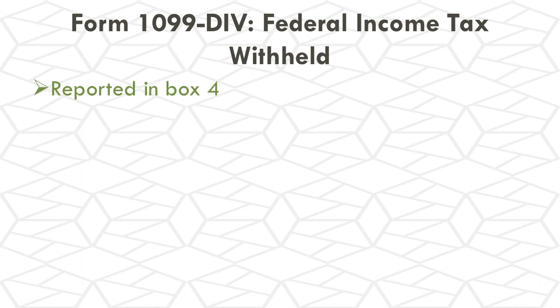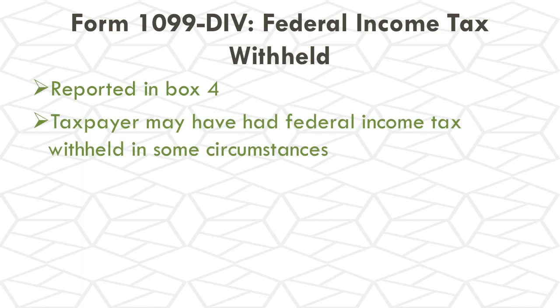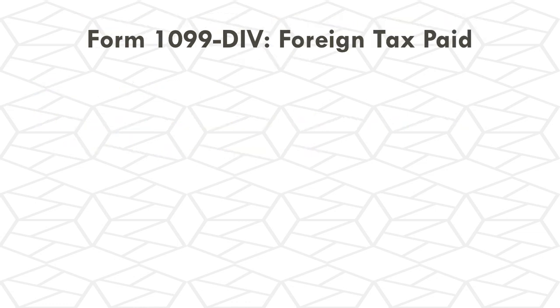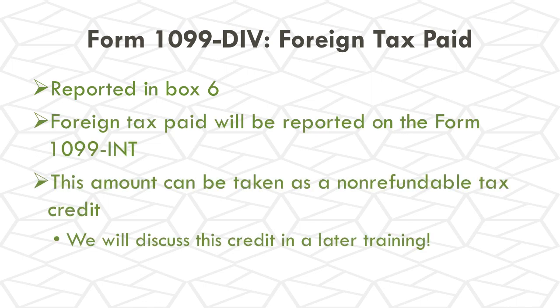Box 4 will once again have federal income tax withheld on these dividend distributions in certain circumstances, which will need to be included when reporting this income on the federal income tax return. And then once again, box 6, foreign tax paid. This amount can be taken as a non-refundable credit, but again, we'll discuss this in a later training.